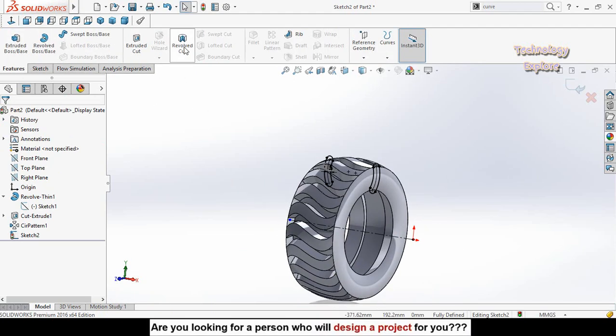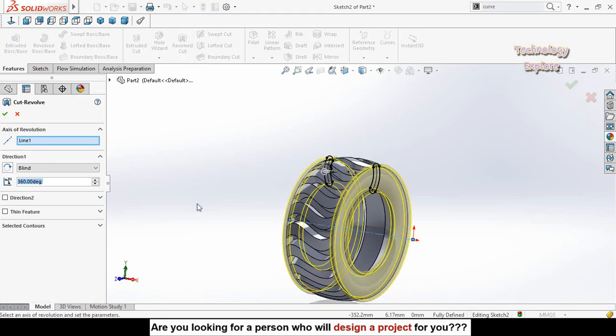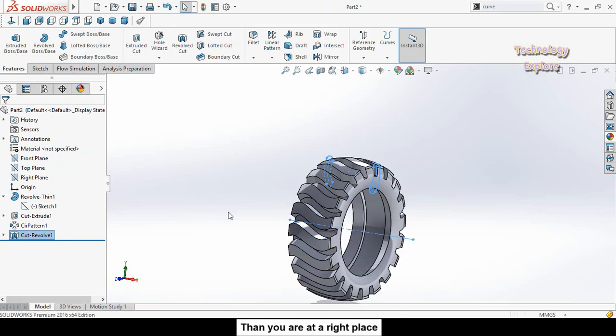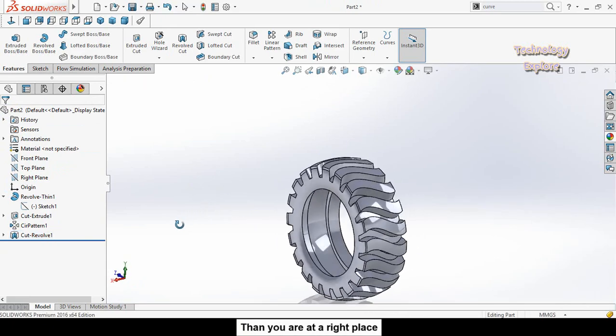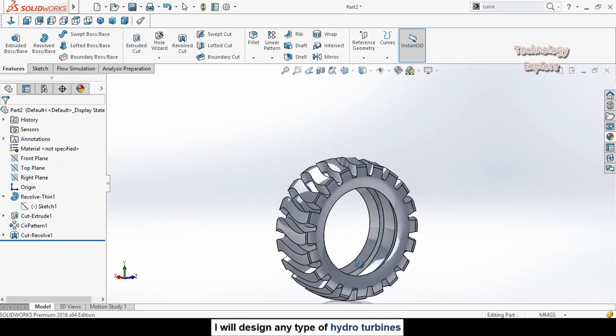Now go to features tab and select revolved cut and press OK button. So here we had designed a tire.